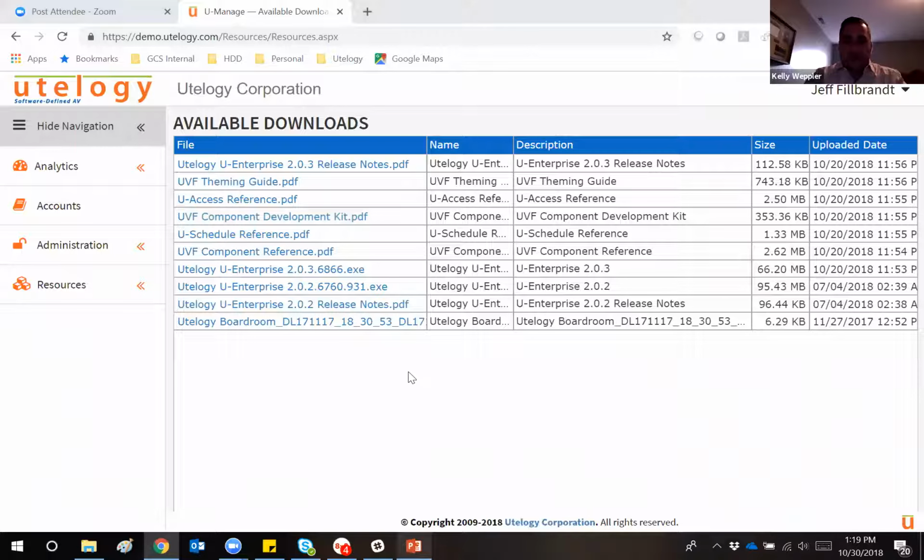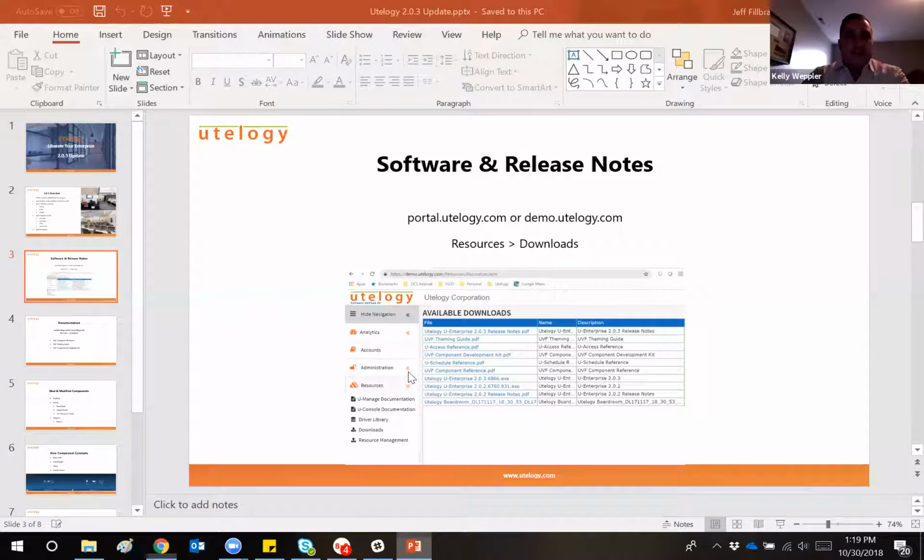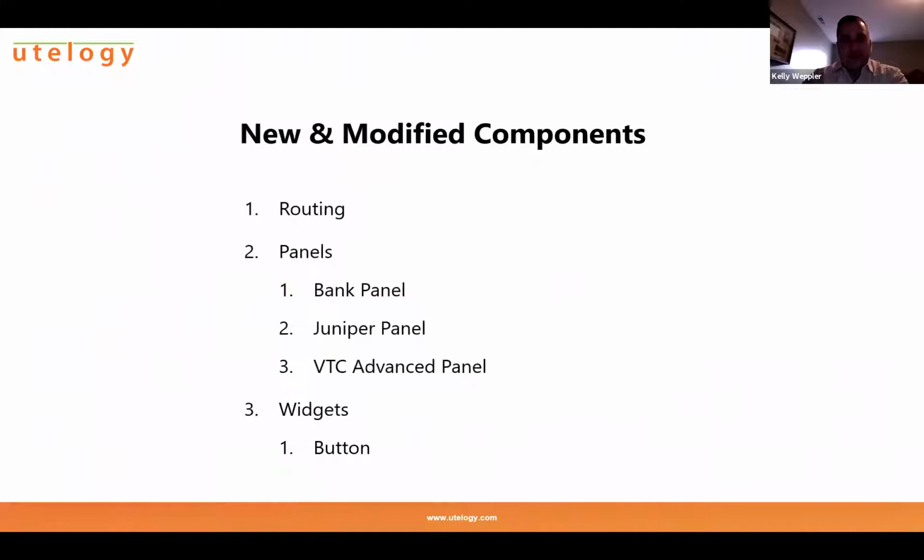So we've obviously discussed the documentation here. And a big focus of today's presentation is going to be on new and modified components. There's really three key areas of the product where we made the most enhancements or changes to components, and those are our routing components, our panel components, and our widgets.